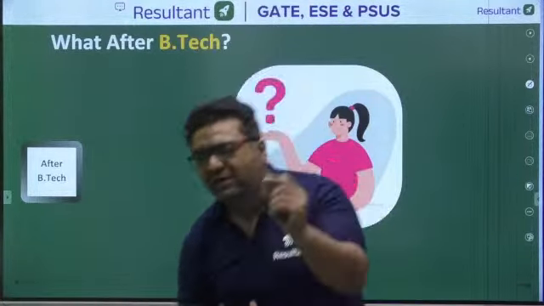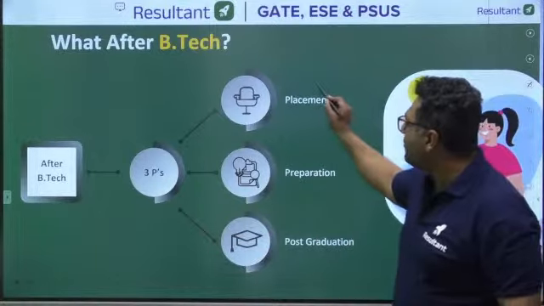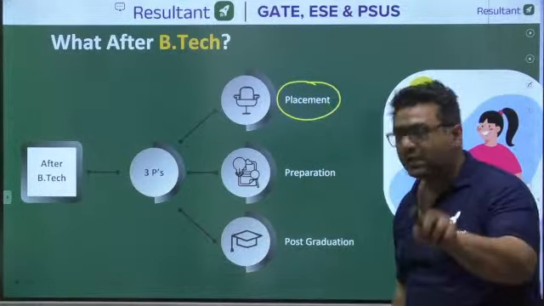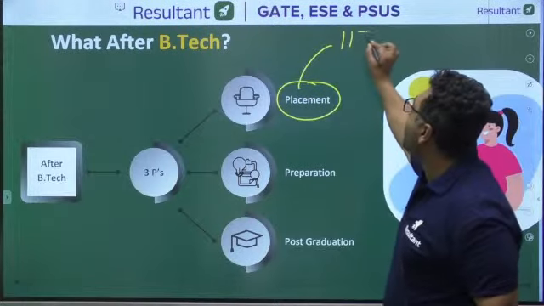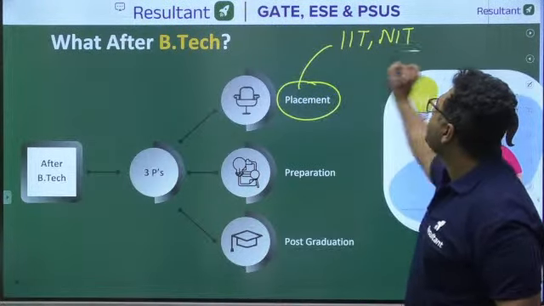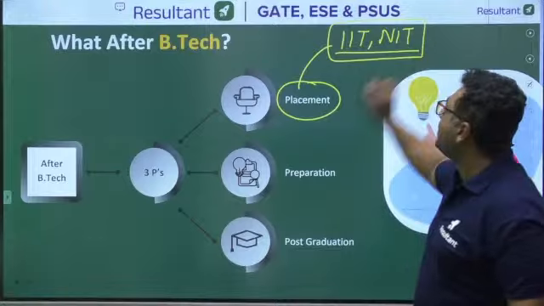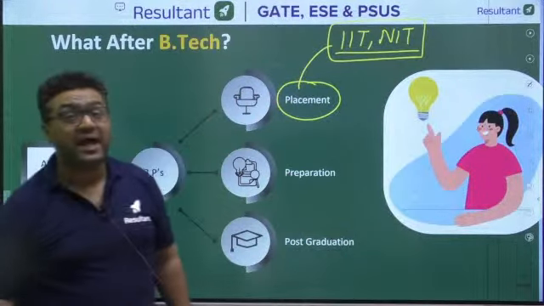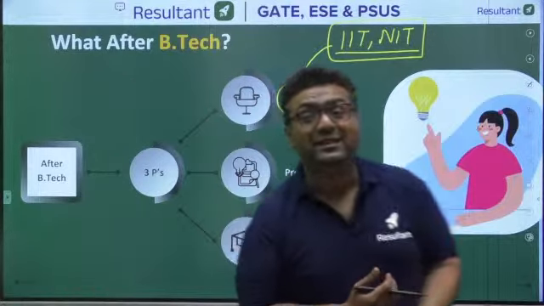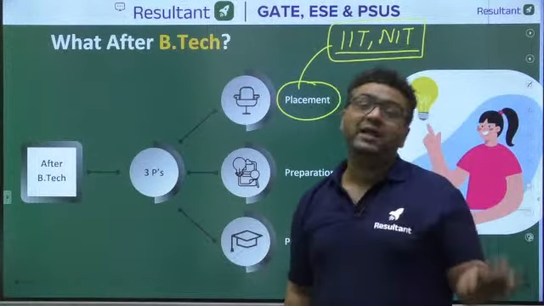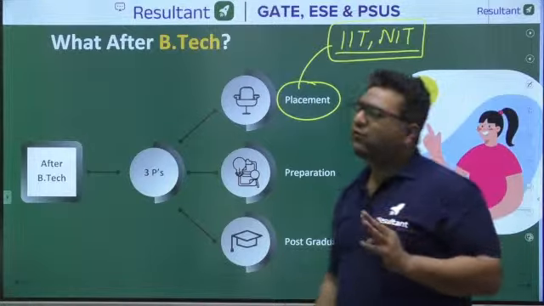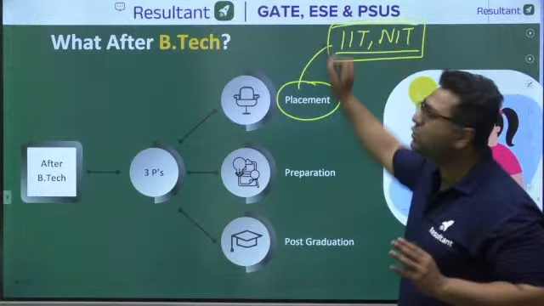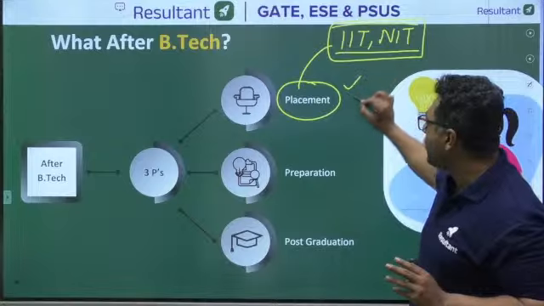Whatever target you make, generally there are three targets. There are three P's. Some students are looking for placement from the colleges. Generally, the students studying in IITs, NITs, and some good engineering colleges, which are government engineering colleges where good companies come for placements, are looking for these types of options. That is IITs, NITs, and some other colleges like BITS Pilani and VIT Vellore. In such colleges you will generally hear about many placements. So that is a good idea. There is no problem about that.